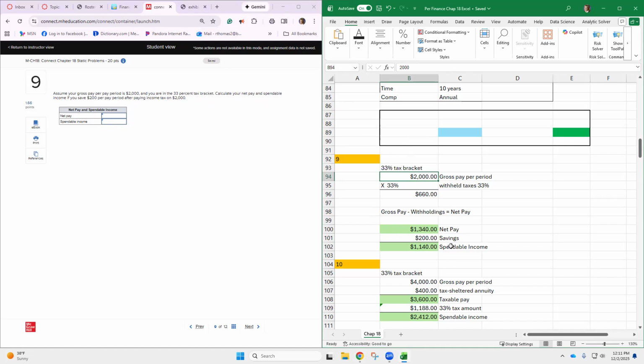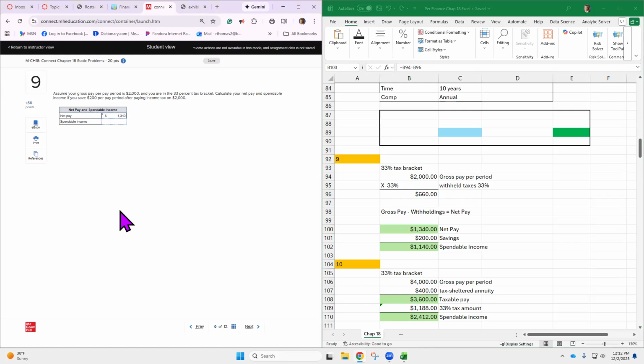They're going to withhold 33% taxes. Now, for the record, this is not how federal income tax is calculated. They're just using it as a flat tax for simpler calculation's sake. So we take 33% of $2,000, and we get $660. That's the taxes that are held. So when you subtract the 660 from the 2,000, you get net pay of 1,340.